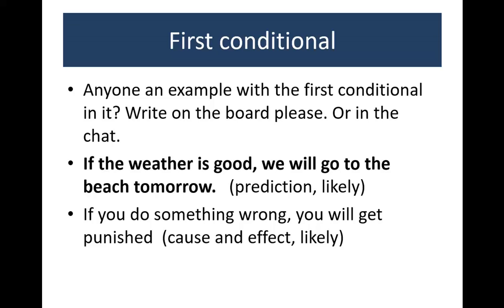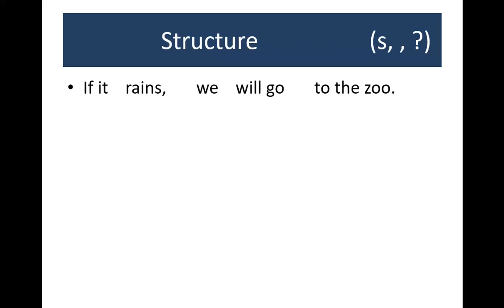Then you have, if you do something wrong, you will get punished. That's also likely, cause and effect. Maybe you won't get punished, but you're like 80% sure, or 60% sure, that you will get punished. The structure: if it rains, we will go to the zoo. In the if part, you use the present tense. And in the other part, you use will plus verb.